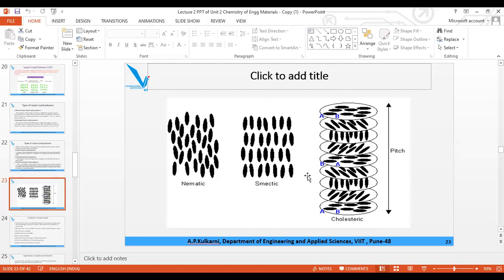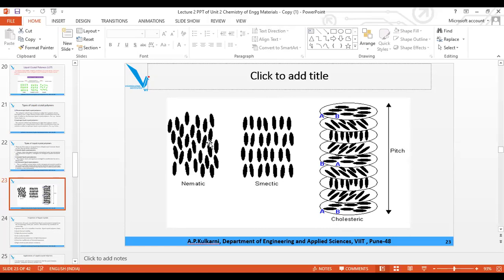So in the examination, maybe the structure will be given to you. You have to identify which type of liquid crystal polymer it is, whether it is smectic, nematic, or cholesteric. See the spelling of cholesteric correctly. So that may be a question for the MCQ type.